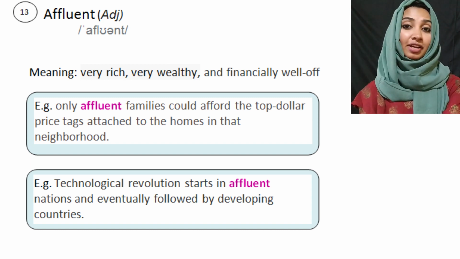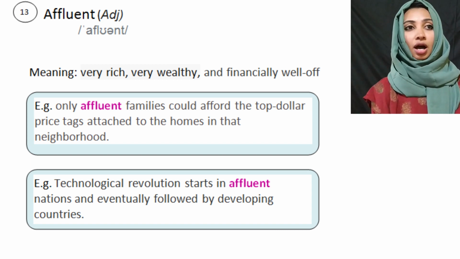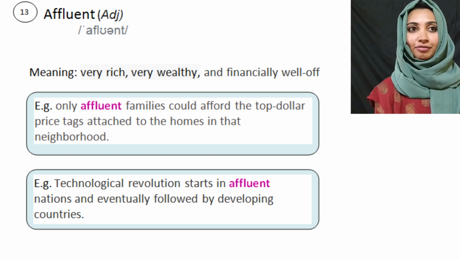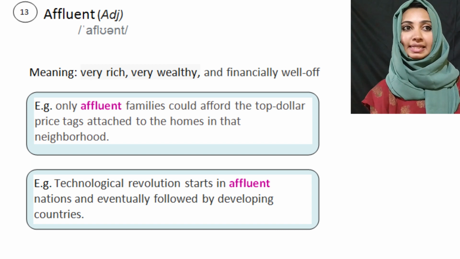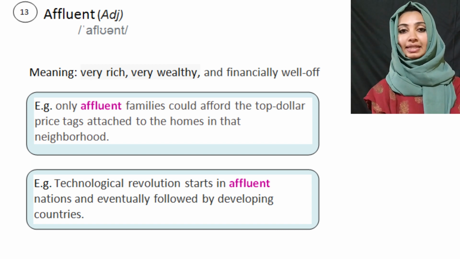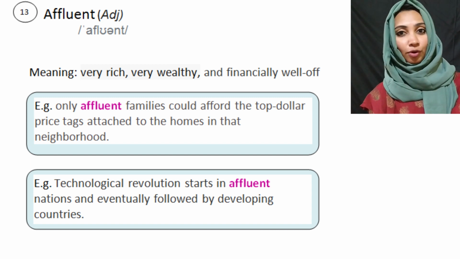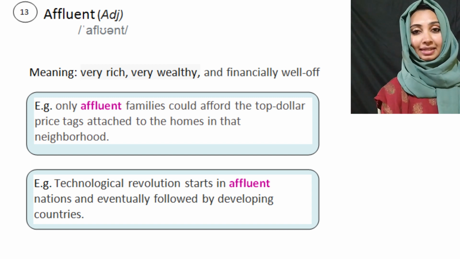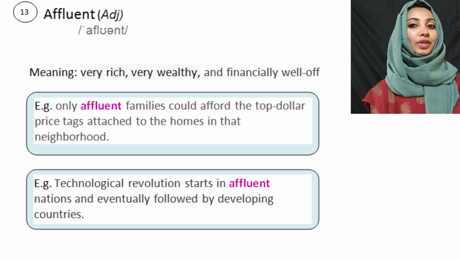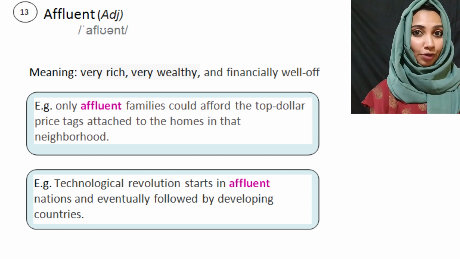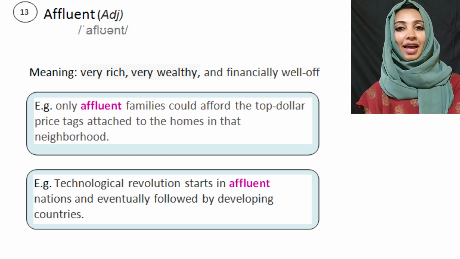So it's an adjective, and let's see example sentences. Only affluent families could afford the top dollar price tags attached to the homes in that neighborhood. Means that only wealthy families could afford those expensive houses in this neighborhood. Okay, so instead of using rich or wealthy, you use the term affluent.